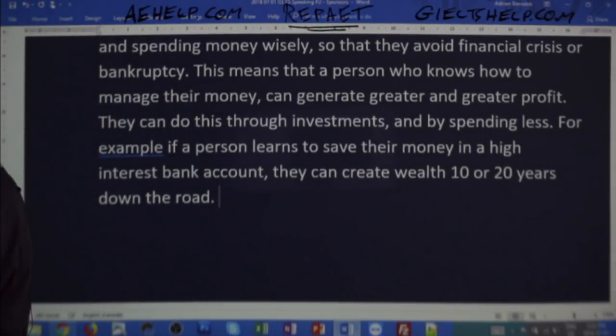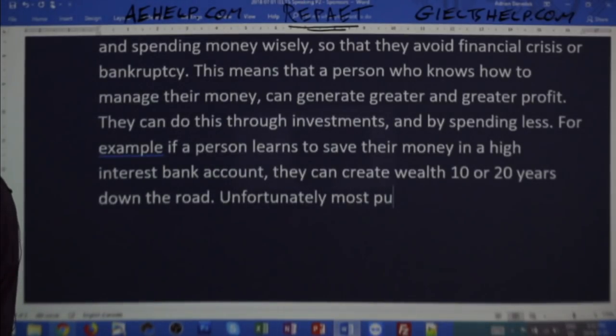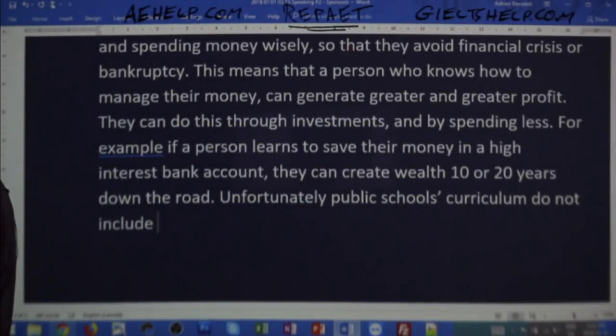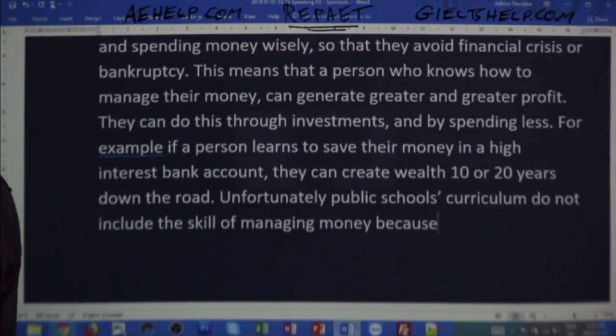So, unfortunately, most public school curriculum do not include the skill of money management because. Why?